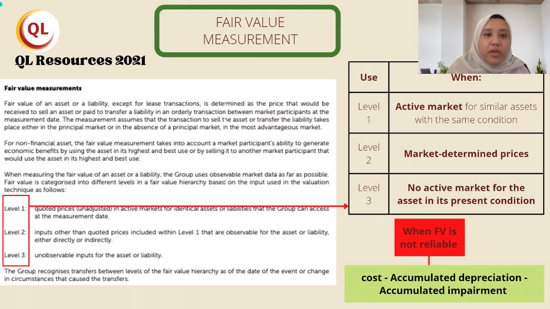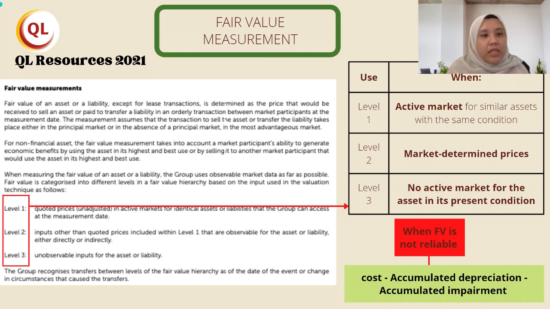We are referring to the extraction of notes to the accounts of QL Resources Berhad to show how this company measures and determines its fair value. In the guidance provided on fair value measurement, MFRS 13 contains a fair value hierarchy that classifies inputs to use for setting the fair value and sets priorities of these inputs. Level 1 inputs are used when there is an active market for a similar asset with the same condition. This is by far the most preferred and prioritized method of measurement.